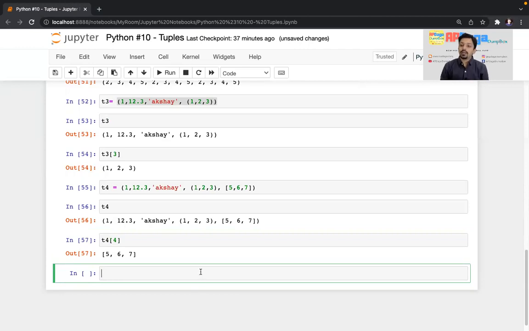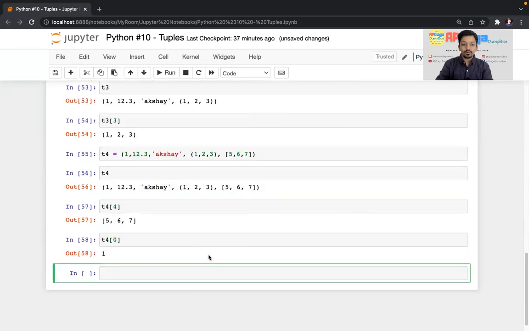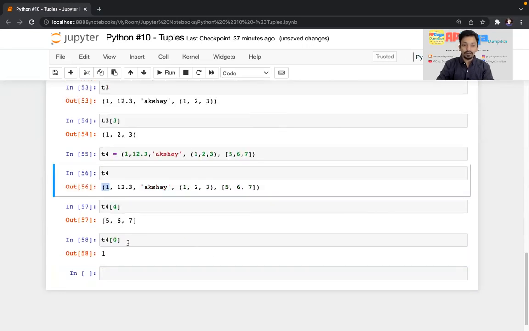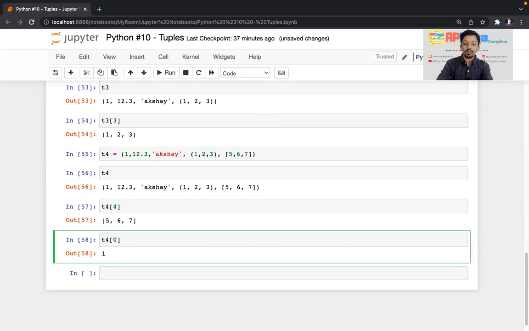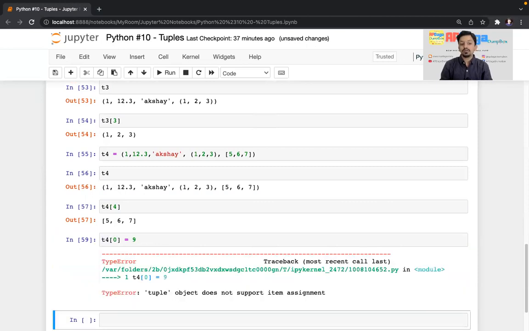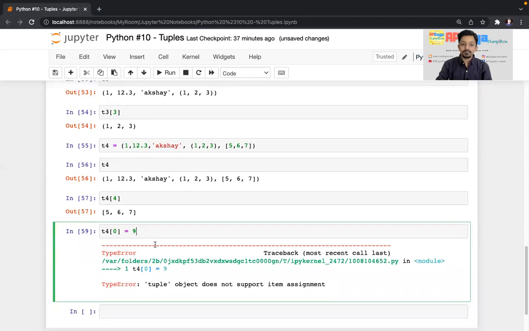Now we talked about immutability. Once the tuple is created, you cannot alter it, you cannot edit it, right? So if I do T4 of 0, it is nothing but element 1, right? I want to change that 1 to, let's say, 9. I'll try to access the 0th index of T4 and I'll try to replace it by 9. See, it threw an error. Why? It says tuple object does not support item assignment. Why? Once the tuple is created, you cannot edit it.